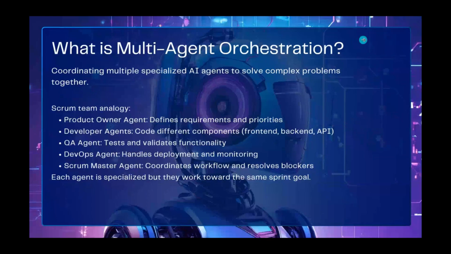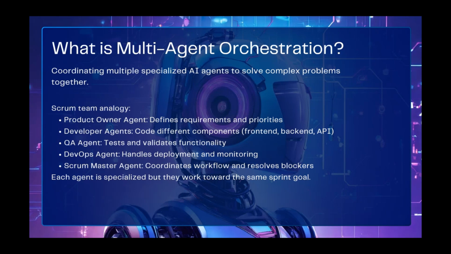Next, I'll discuss what multi-agent orchestration simply means. Coordinating multiple specialized AI agents to solve a complex problem is basically called multi-agent orchestration. I'll take a real-world analogy here. Let's think about a Scrum team, a small Scrum team in your company.